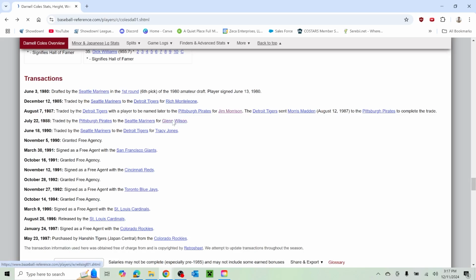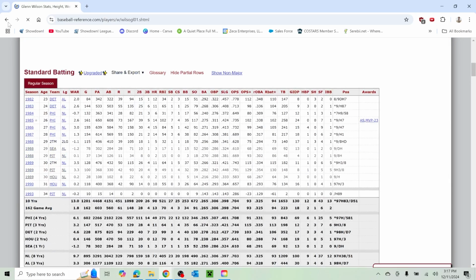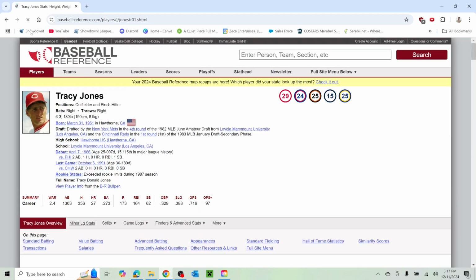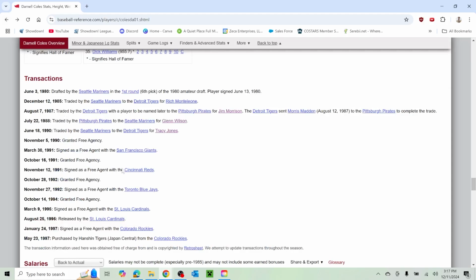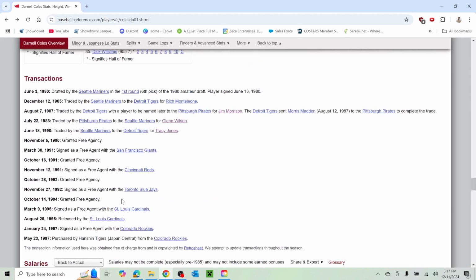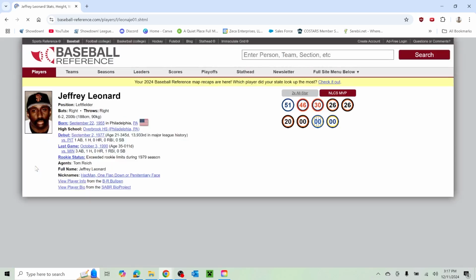Glenn Wilson. Tracy Jones. Yeah, no really, I guess, notable names in any of these trades. Played in Japan, that's interesting. That's where he went after the Rockies. So Darnell Coles, that's our first little deep dive.